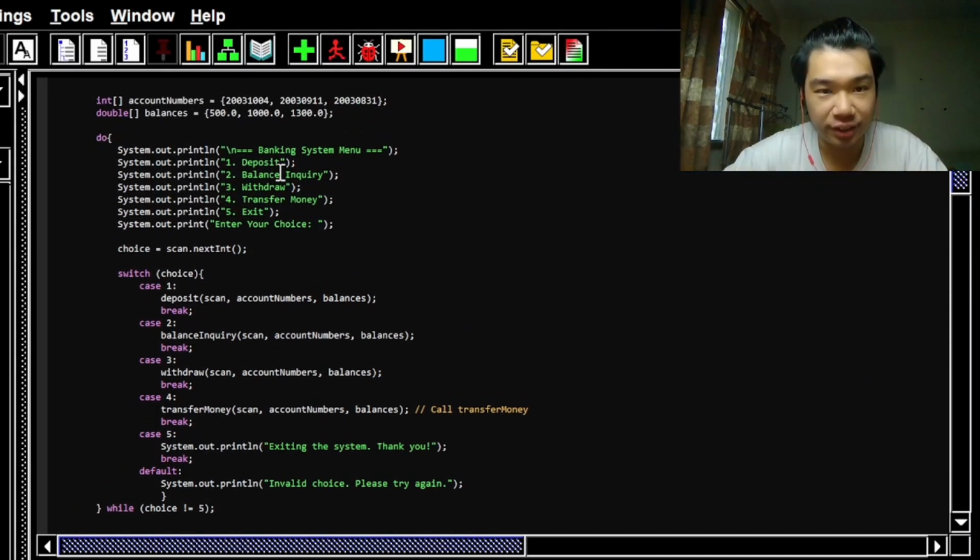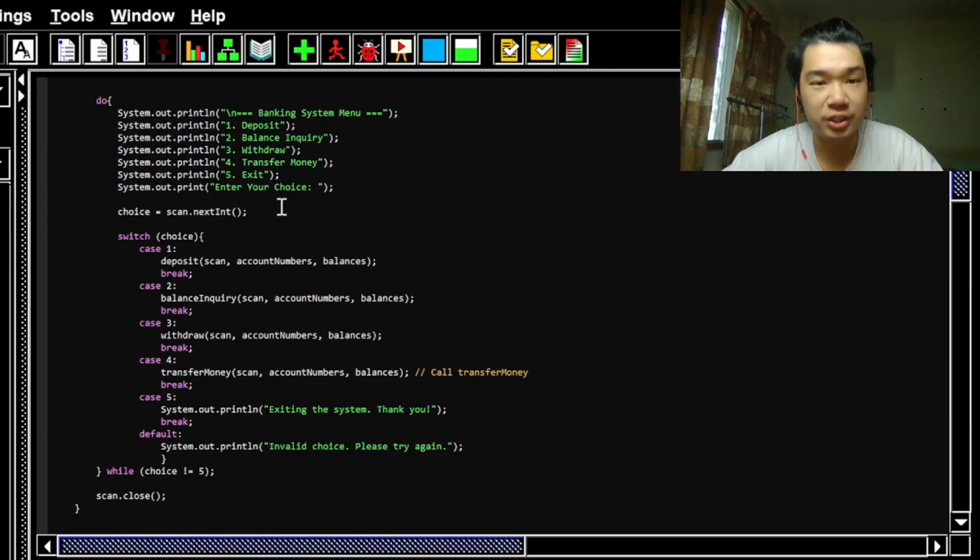Okay, so now let's take a look at the code. Our first repetition statement that we have in our project and our code is this do while loop. This do while loop ensures that the program runs indefinitely until the user inputs a sentinel value of 5. So this menu will repeat itself for as many transactions as the user would like to make until the user decides to exit the program. So this tells us that this do while loop is a sentinel control loop.